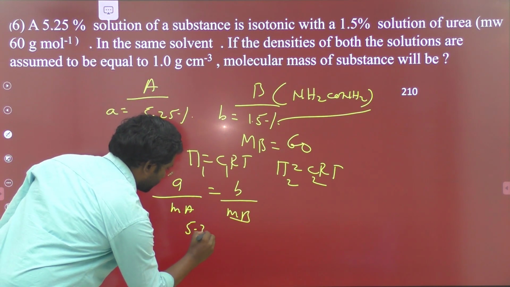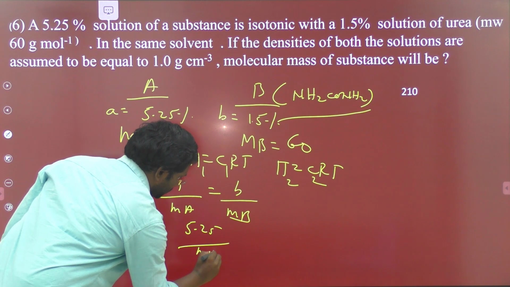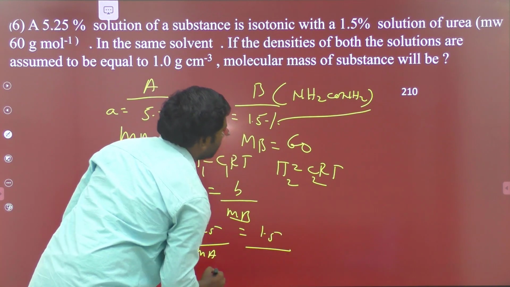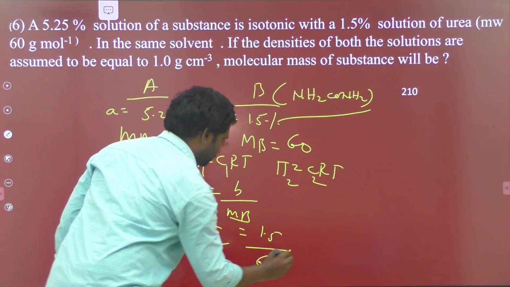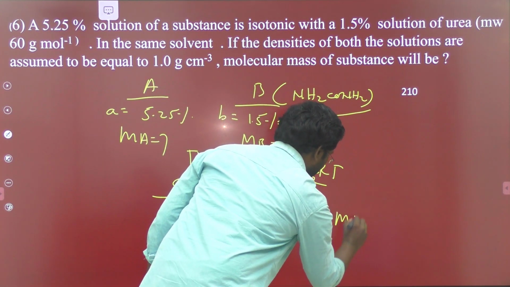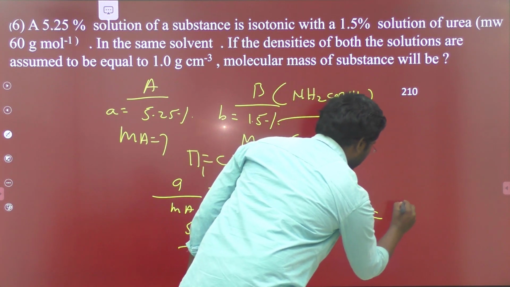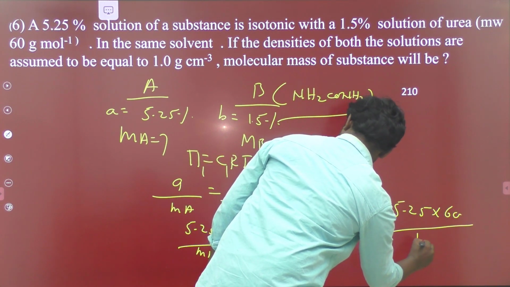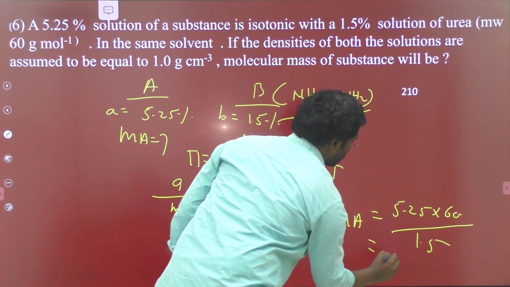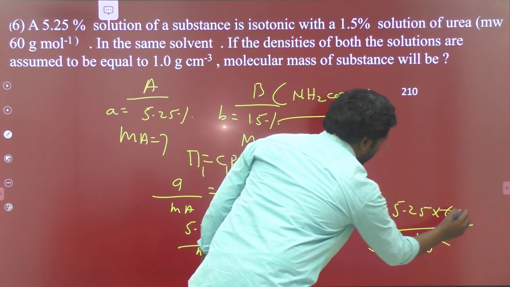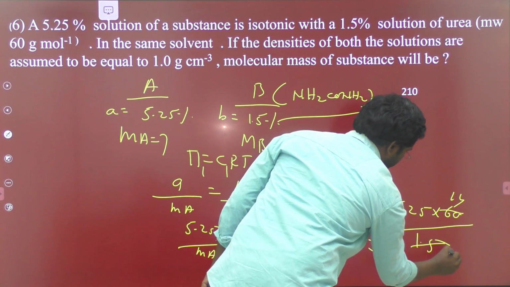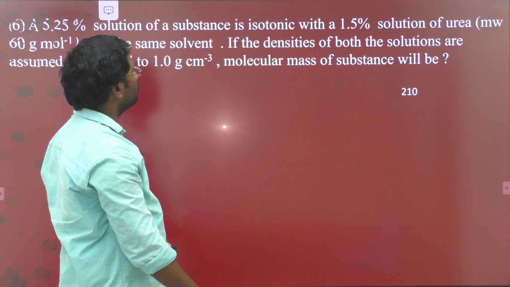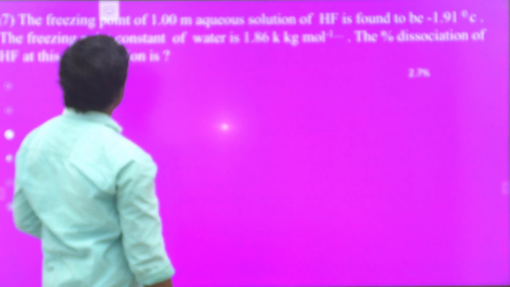This gives 5.25 by Ma is equal to, what is the value for B? 1.5 by 60. From this we calculate the value of Ma is equal to 5.25 into 60 by 1.5. This is equal to 210. So Ma is 210. And next one,